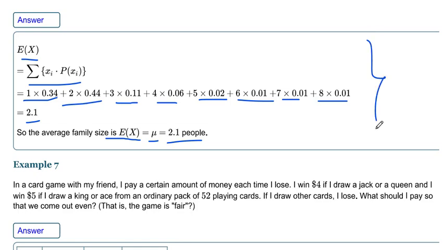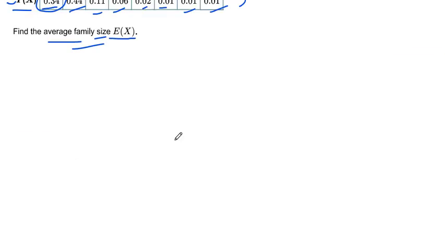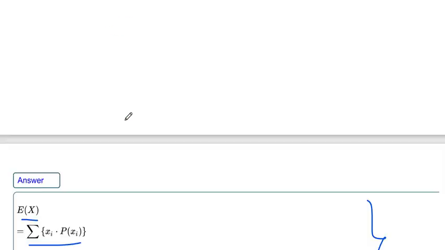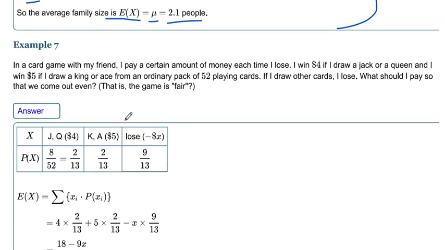So this expected value is also important in these types of questions, like the average family size in any city. It is helpful in finding out the average family size in any city. This is the expected value. Okay, next example.